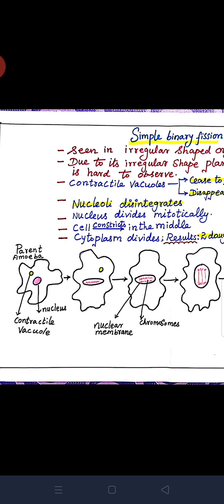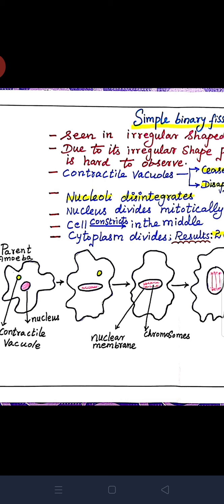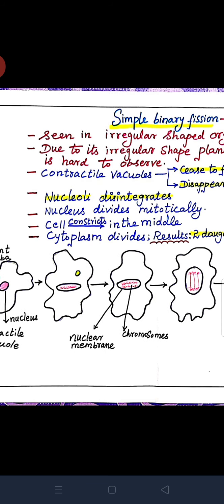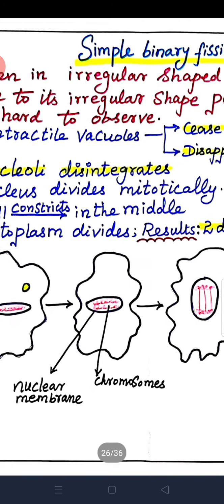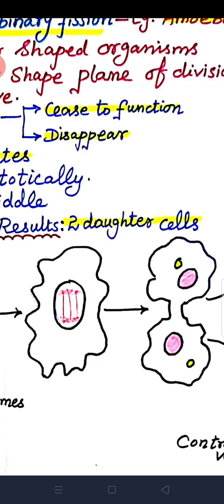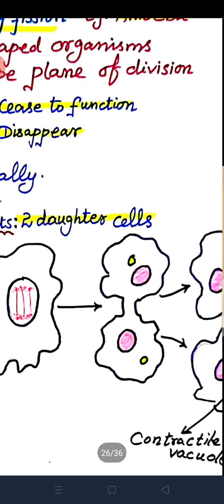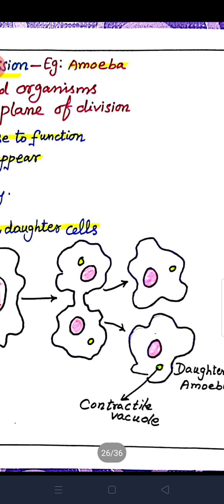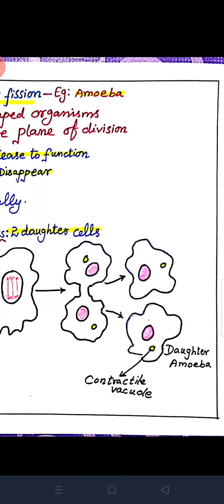First the contractile vacuole ceases to function and disappears. Then the nucleoli disintegrate. The nucleus divides mitotically. Then the cytoplasm also divides. The cell constricts in the middle. At last it results in two daughter amoebae. This is simple irregular binary fission.